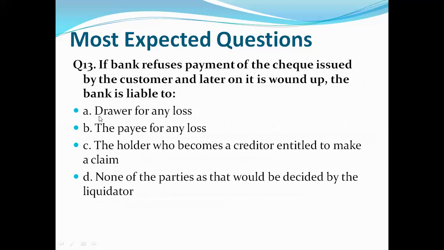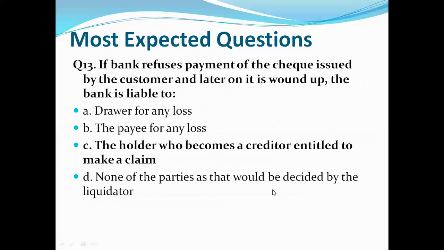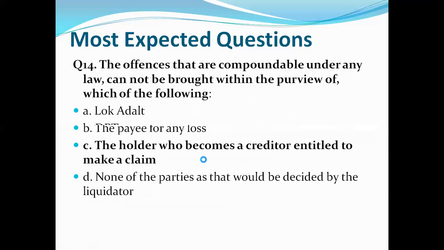So our options are drawer for any loss, the payee for any loss, the holder who becomes a creditor entitled to make a claim, none of the parties, as that would be decided by the liquidator. So let's see what is the correct answer. Correct answer is C. The holder who becomes a creditor entitled to make a claim. Let's move to question number 14.